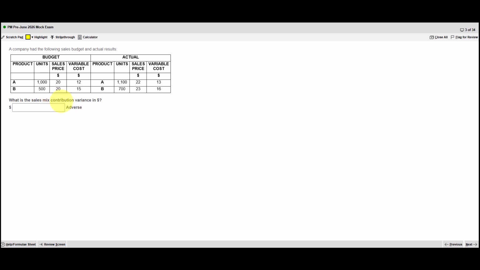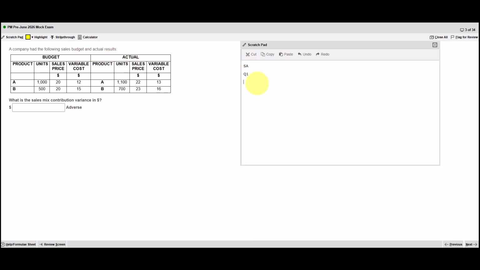Question 3. What is the sales mix contribution variance in dollars? Company has the following sales budget and actual results. My approach to doing these in the scratch pad is generally to set up a little table to help with the calculation. So in order to do a mix variance, we'd be looking at the actuals versus the actuals at the standard. What I mean by that, we'll be looking at the actual sales, the actual ratio or the actual mix. That's what actually happened. And then we'll take what actually happened and we will reprofile it as if it had followed the standard or the budget. And then we'll compare the differences.